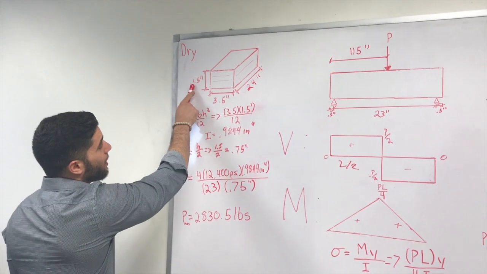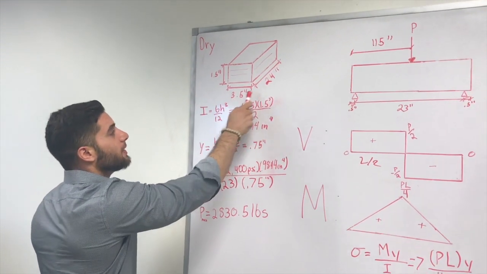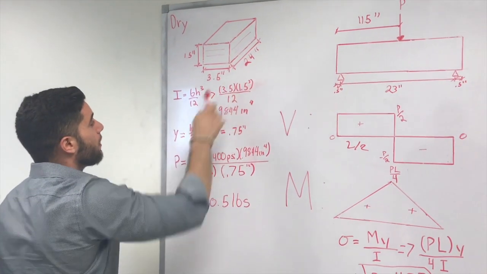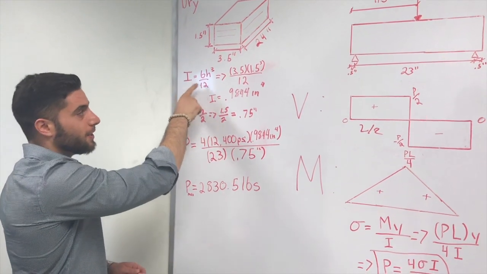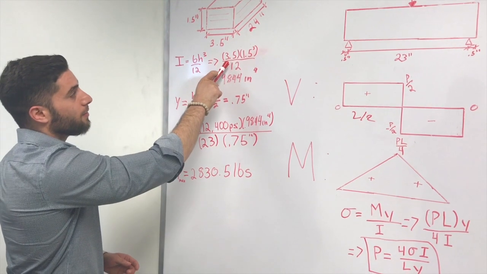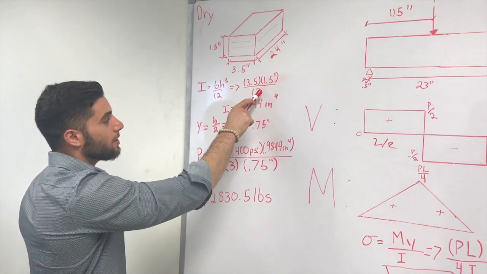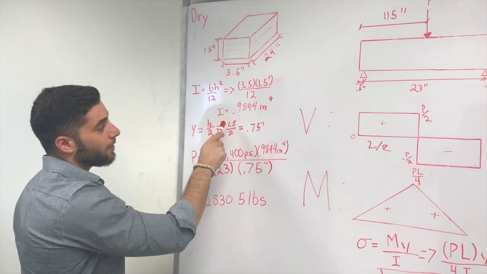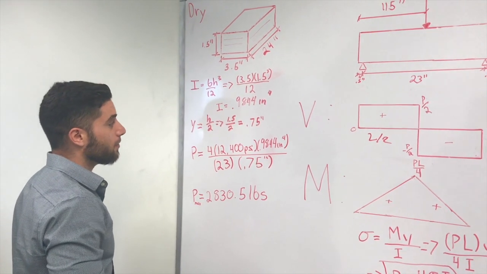Alright, so this is our dry wood specimen. As you can see, we got 1.5 for the height, 3.5 for the base, and 24 inches right here. So first we have to calculate I. We did that using the equation B H cubed over 12. And we got 3.5 for B, 1.5 for H, and 12. So we got an I of 0.984 inches to the power 4.